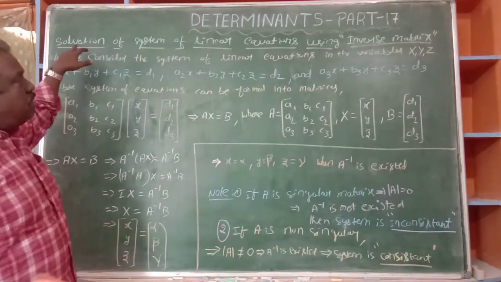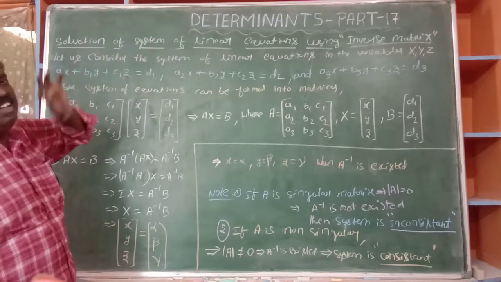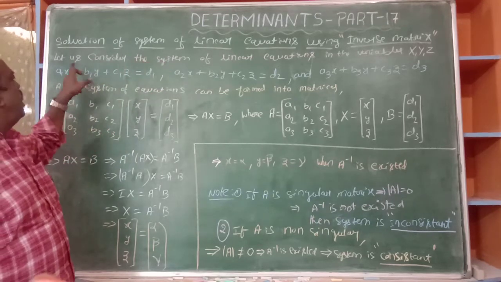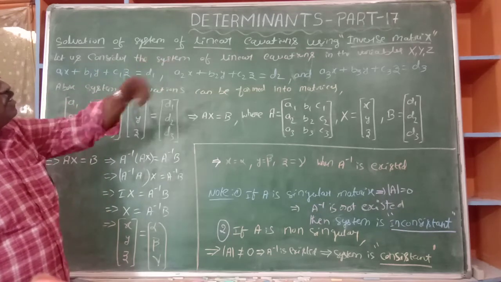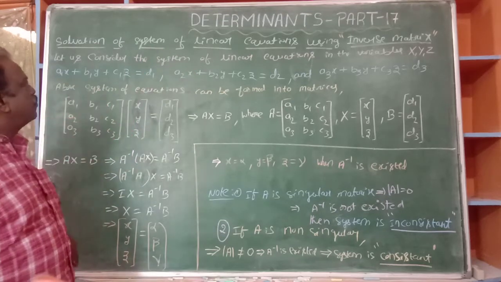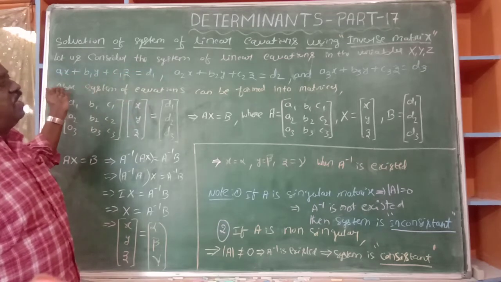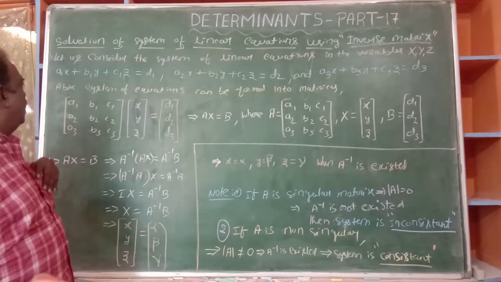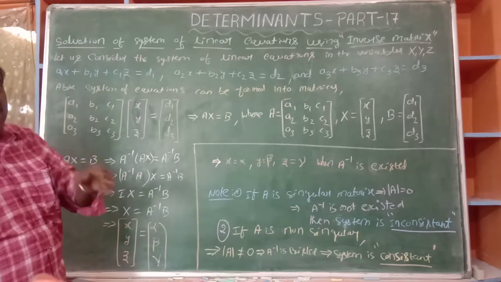You see, the name is also solution of a system of linear equations. They are called linear. Linear means having x power 1, y power 1, z power 1. First degree equations. Linear equations by using the inverse matrix method. Inverse of matrix method. So let us consider the system of linear equations in the variables x, y, z. These are the three equations. The above equations can be put in matrix form.